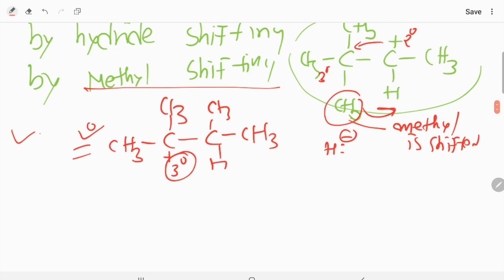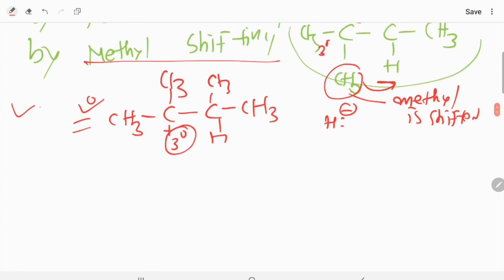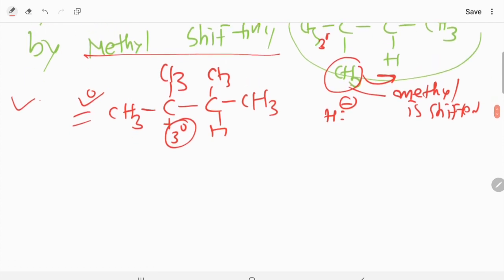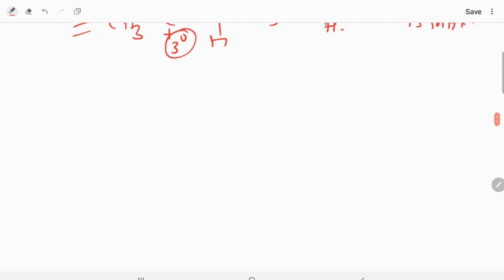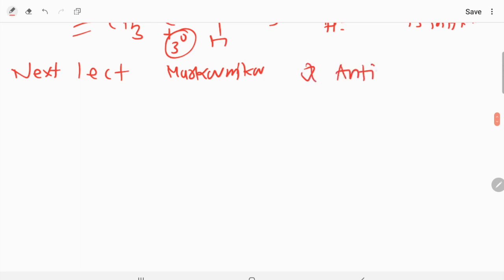Okay, now see, these are some fundamental things which will be very useful for learning Markovnikov and anti-Markovnikov. Whenever we discuss Markovnikov and anti-Markovnikov, we are going to discuss exactly that in the next lecture. Clear? Your next lecture will be Markovnikov and anti-Markovnikov. This is your next lecture exactly, that you are going to discuss anti-Markovnikov and Markovnikov in the next lecture.